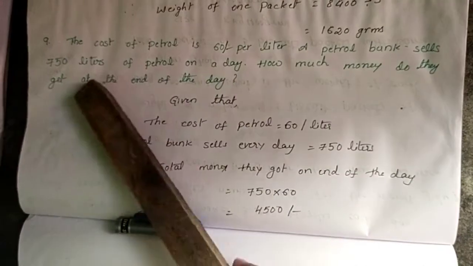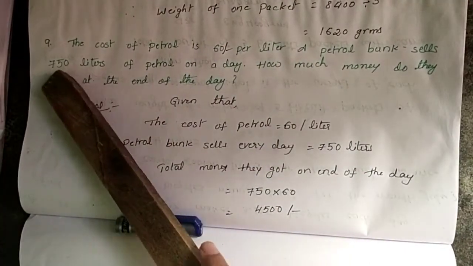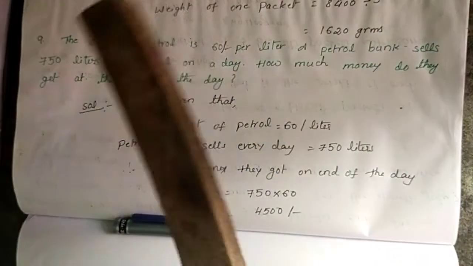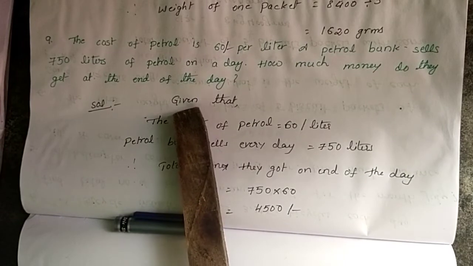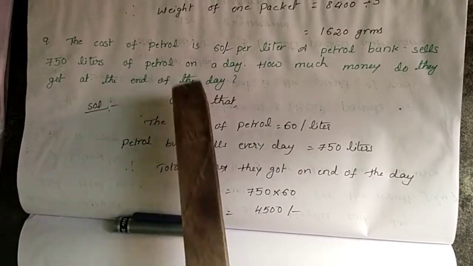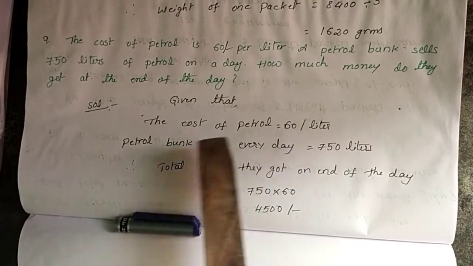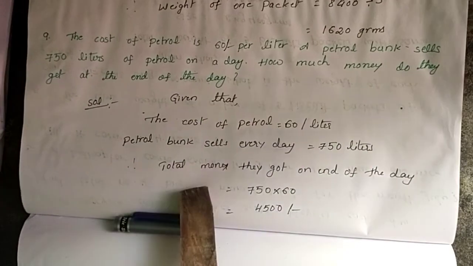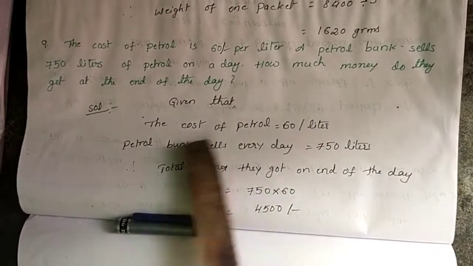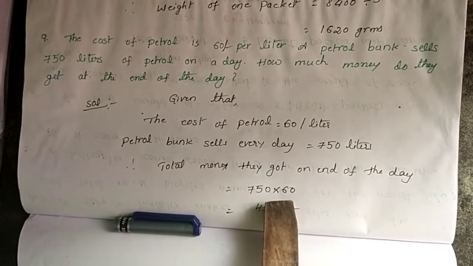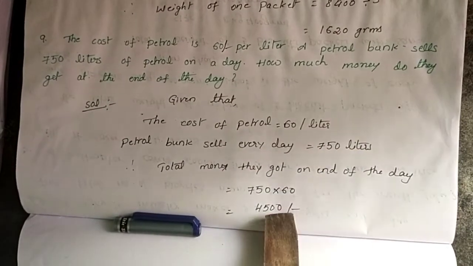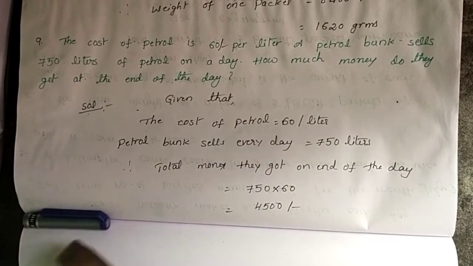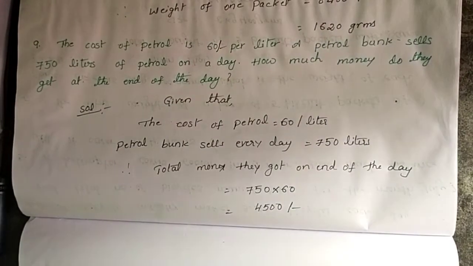Next, every day they sell 750 liters, they sell petrol every day. Then how much money do they get at the end of the day? So write that first, given that. First, what is the cost of petrol? Equal to 60 per liter. The petrol bunk sells every day, how much petrol will they sell? 750 liters. Total money they got at the end of the day. What do we do? 750 into 60. They got 45,000 amount.